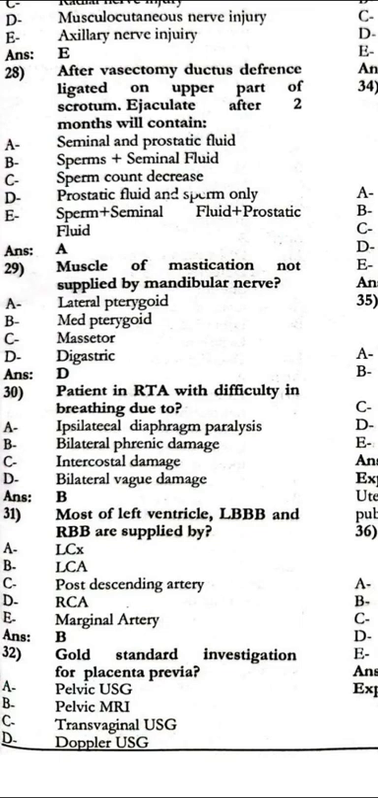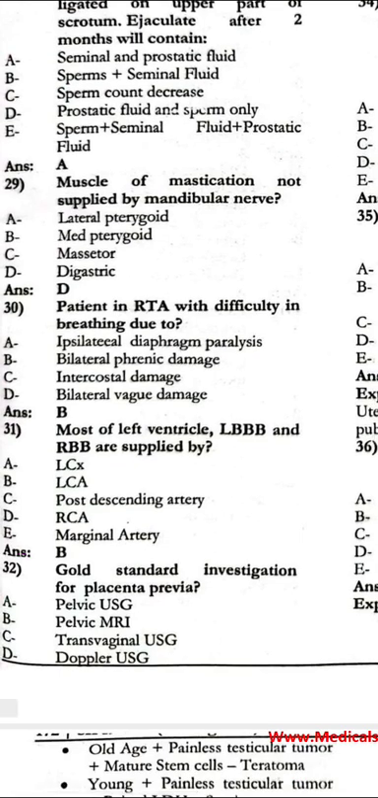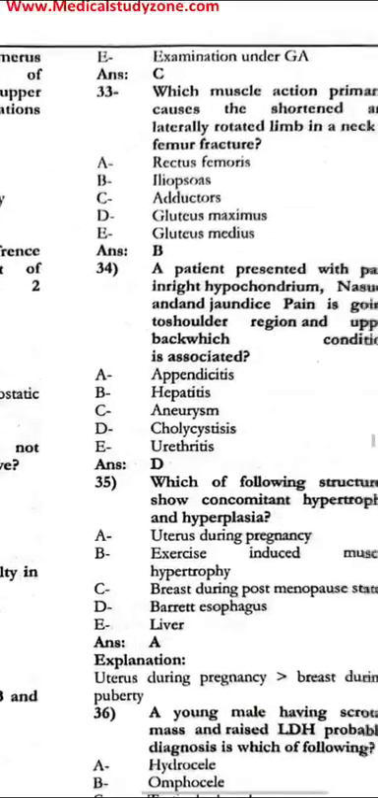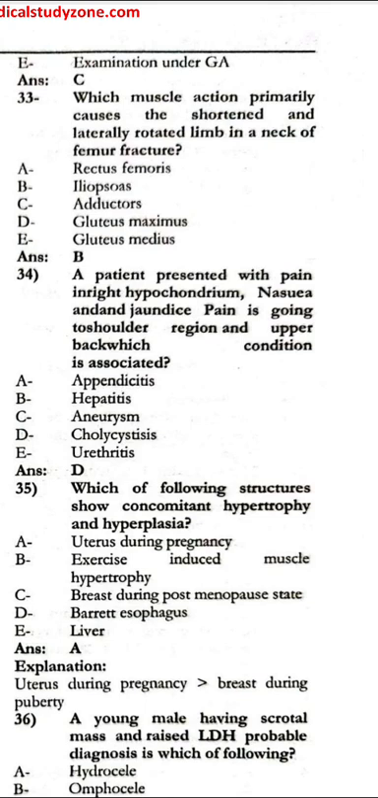Most of the left ventricle, LVB and RVBs are supplied by the LCA. The gold standard investigation for placenta previa would be the transvaginal ultrasound. Which muscle action primarily causes the shortened and laterally rotated limb in the neck of the femur fracture?